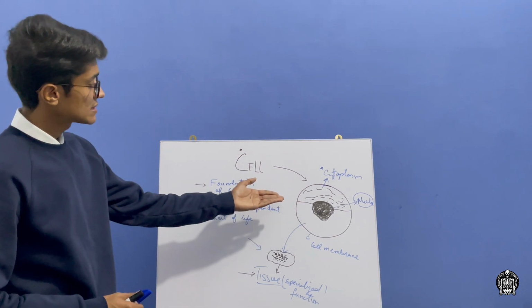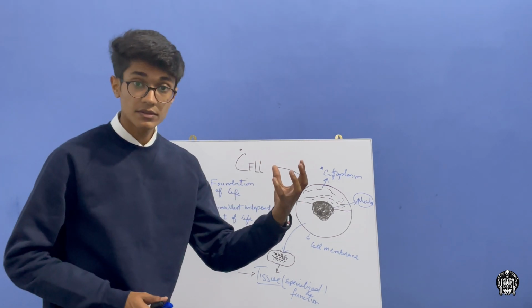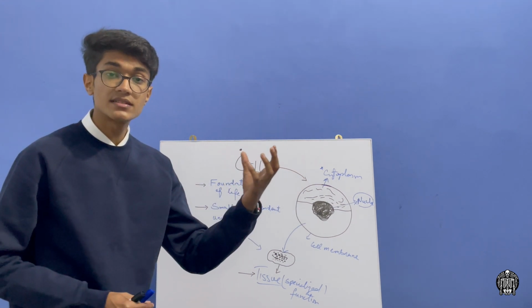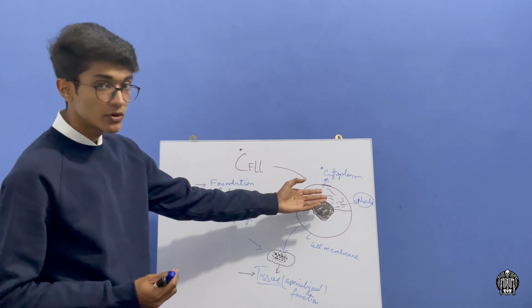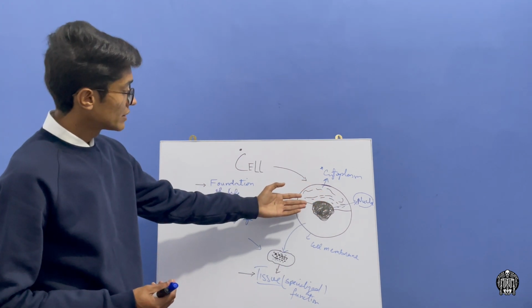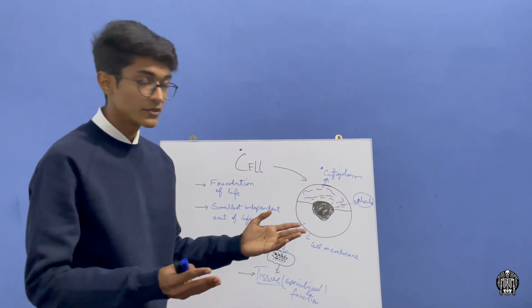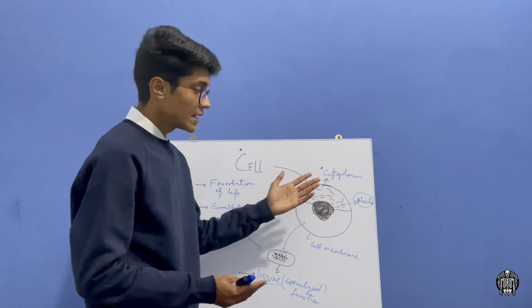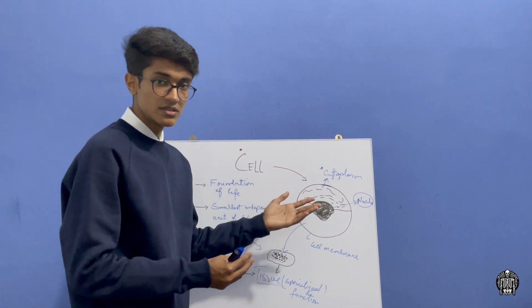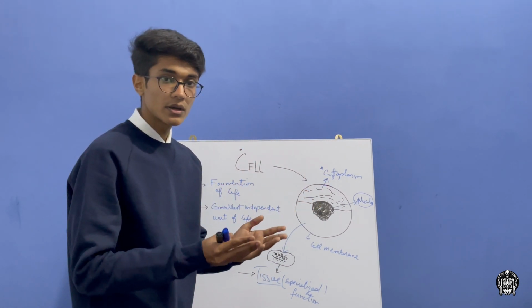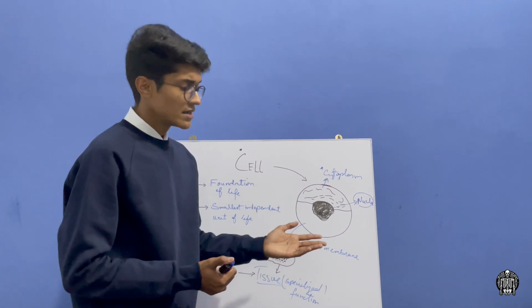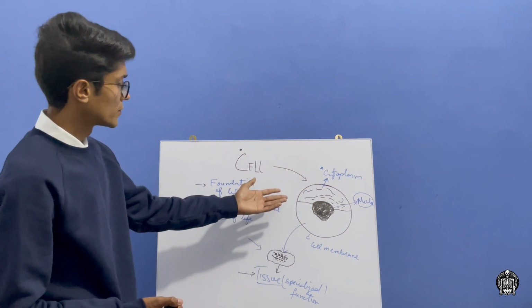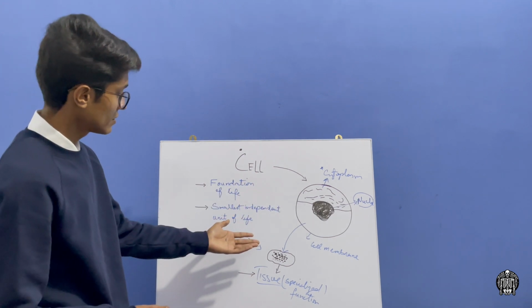This contains a dark rounded structure which is present in the center of the cell. This is the nucleus, and the nucleus is surrounded by the fluid which is the cytoplasm, and both these structures are bounded or covered with a membrane called the cell membrane. This is the very basic overview of the structure of the cell.